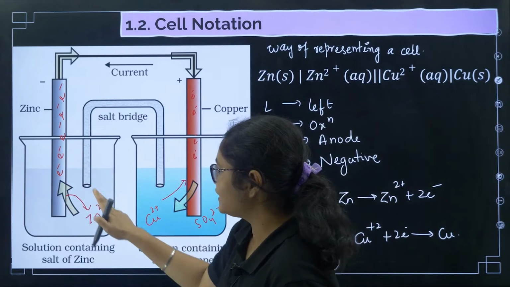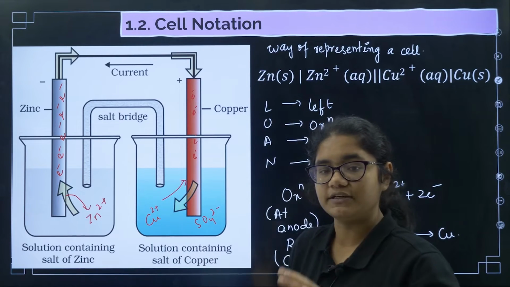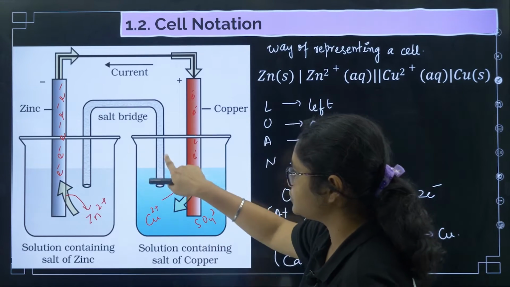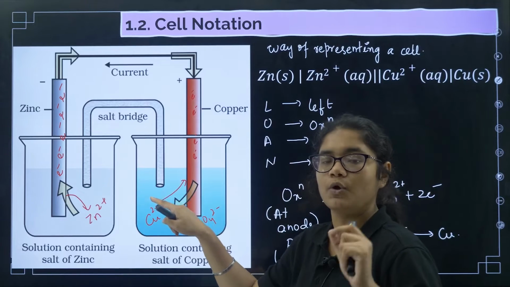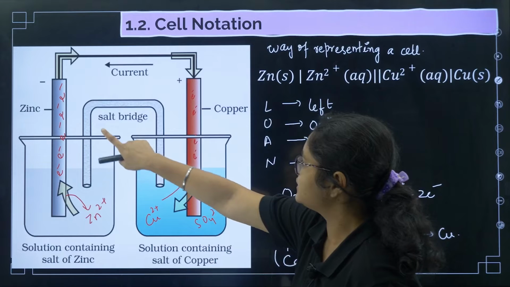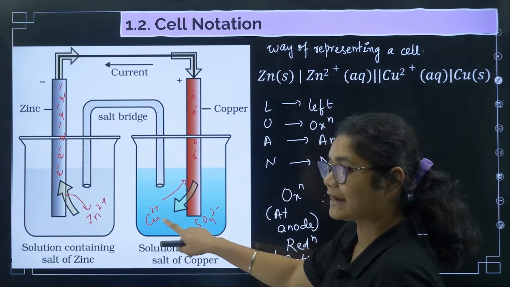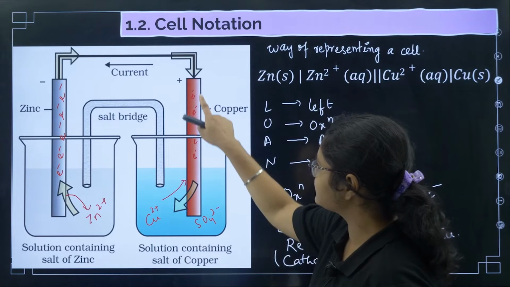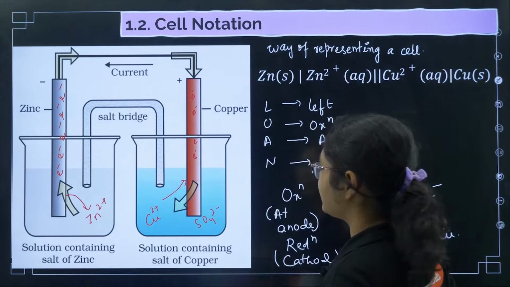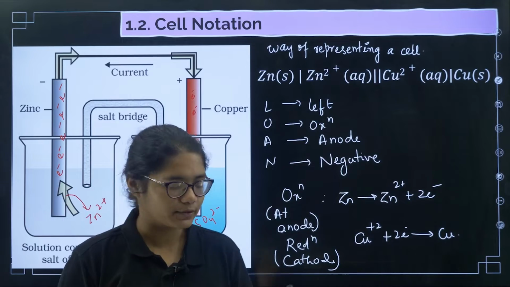Between this Zn and this Zn2+ there is a single line, which differentiates the two phases. Then you can see this U-shaped tube, which is called salt bridge, that is represented with two lines. Now this salt bridge is in contact with Cu2+, and its state is aqueous. Then this Cu2+ is in contact with this copper rod. So Cu2+ aqueous, then this line, and then copper solid. So this is how you can represent any cell.